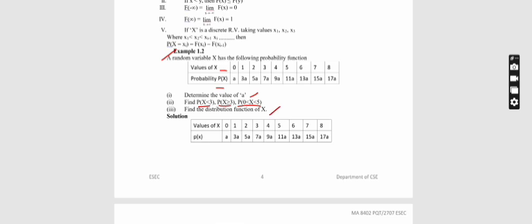So we are going to see the solution for this. First of all, I am writing the table as it is in the question.